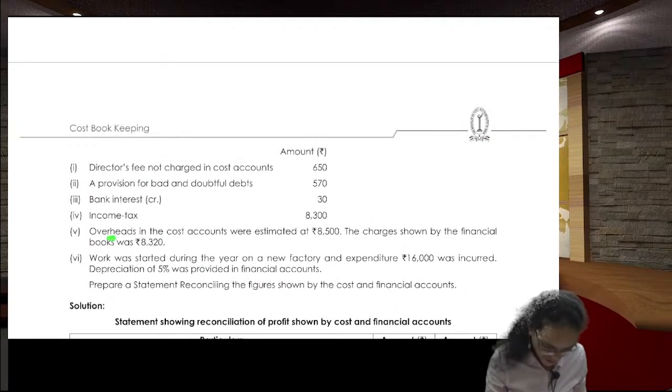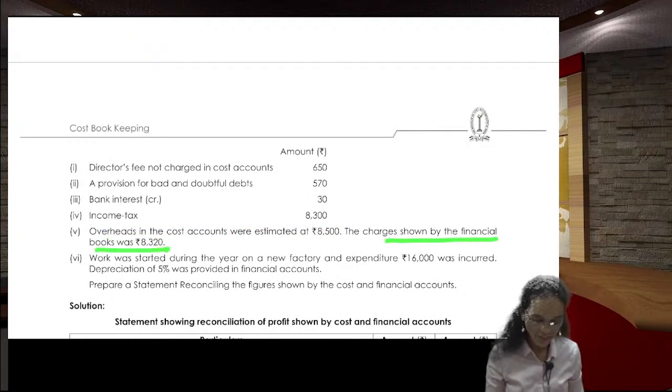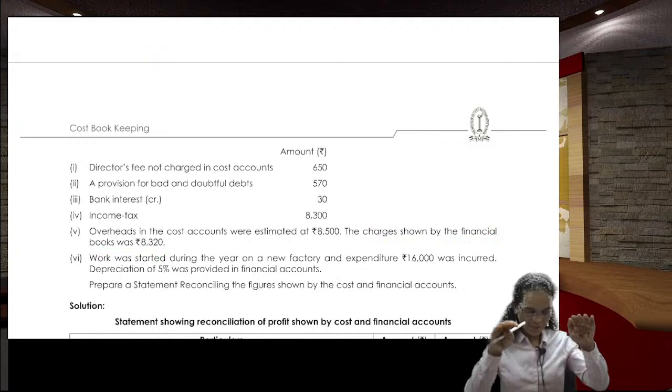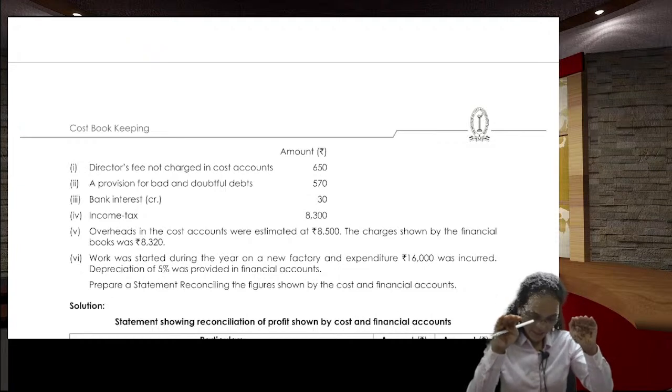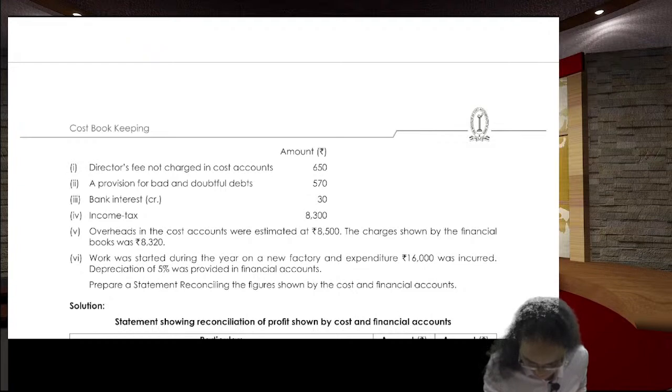Next, overheads in the cost accounts were estimated at 8,500 rupees and the charges shown in the financial accounts is 8,320. See, in the cost one, you have shown 8,500. I will write here. Take the example, gross profit we have in the financial one and in the cost one.